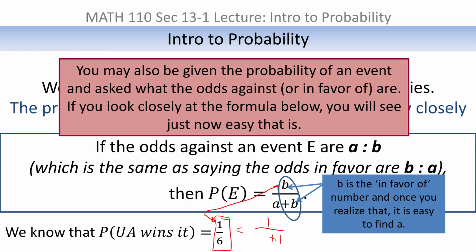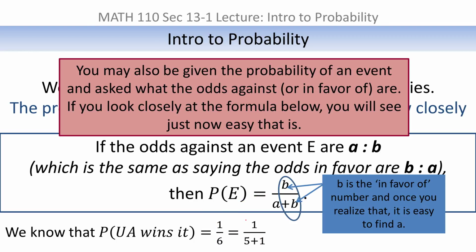And so that tells you immediately the two numbers here have to add up to 6, so that must be a 5. And remember, the for number is always up top, so that means the 1 is the for number, that means the 5 is the against number. So if you understand this, it's very, very simple to go backwards and forwards.